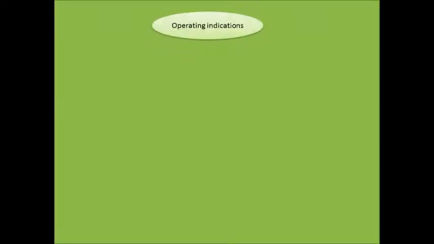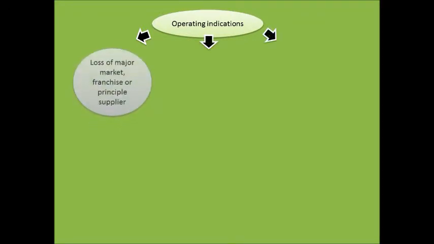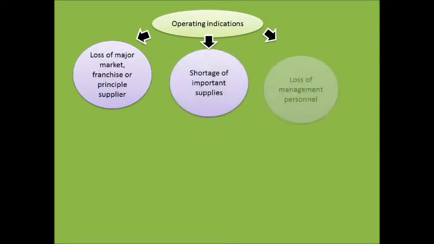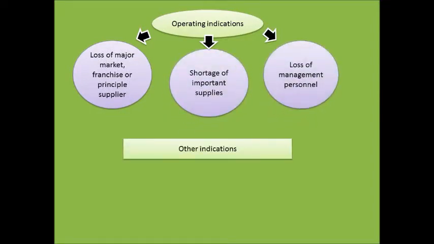In terms of operating indications, there are loss of a major market, franchise or principal supplier, shortage of important supplies and loss of management personnel. For the other indications, it is the pending legal proceedings against the entity.